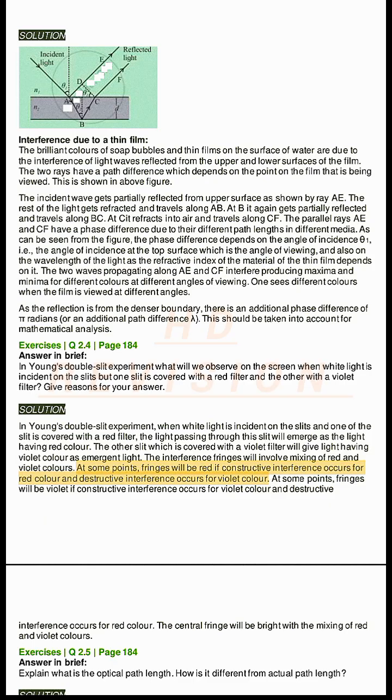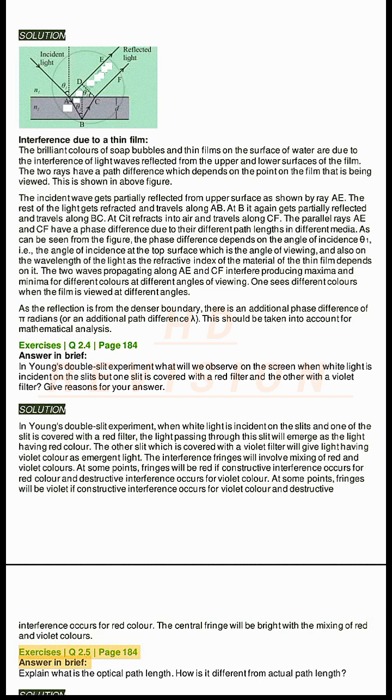At some points, fringes will be red if constructive interference occurs for red color and destructive interference occurs for violet color. At some points, fringes will be violet if constructive interference occurs for violet color and destructive interference occurs for red color. The central fringe will be bright with the mixing of red and violet colors.